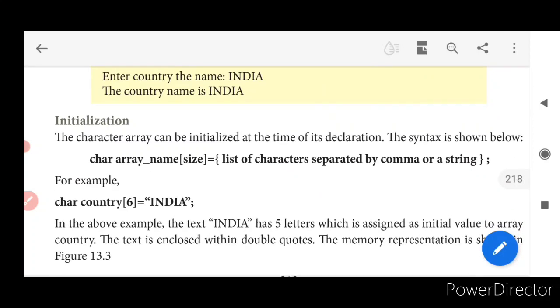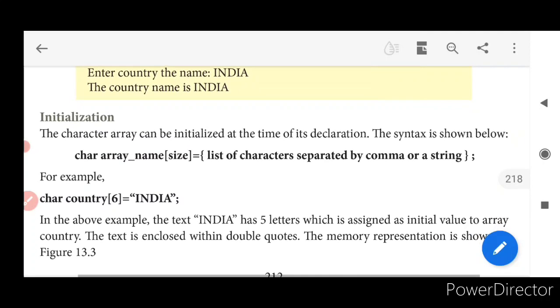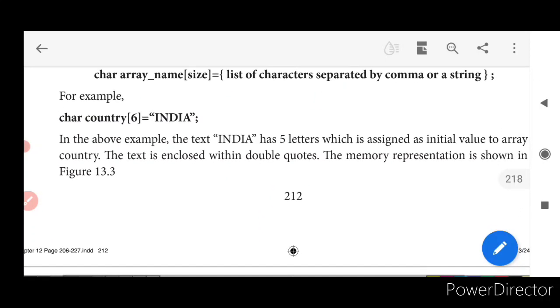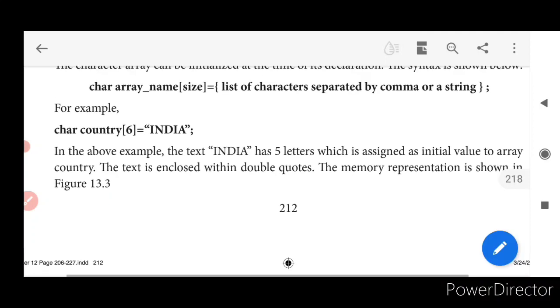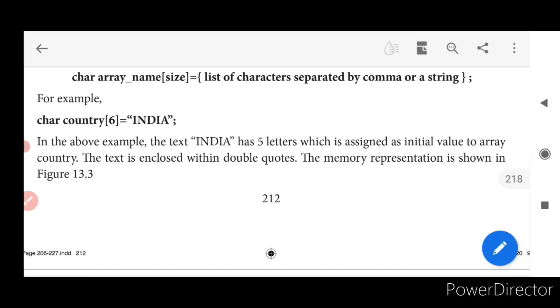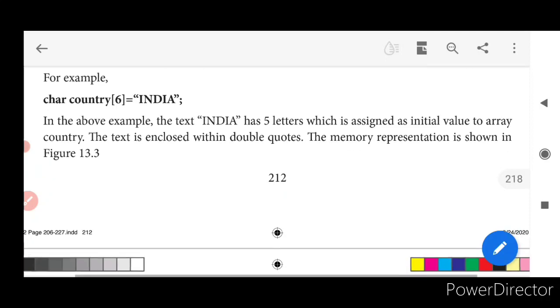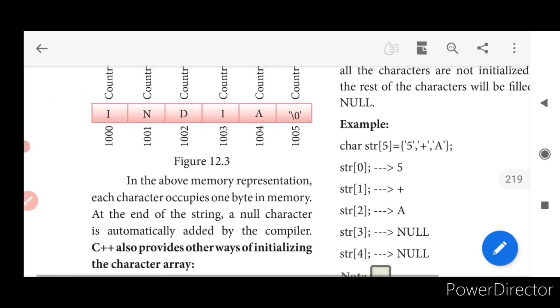Now initialization. The character array can be initialized at the time of declaration also. If you are not very specific, you need not give the size, and you can simply declare the string straight away like this. See, a list of characters separated by commas, or a string value. If it is characters, they are separated by commas, and if it is a string value, you need not do anything. Just have a look here. Character array of 6 is equal to India. India has 5 letters, which are assigned as the initial values of the country array, and a string is always enclosed within double quotes.